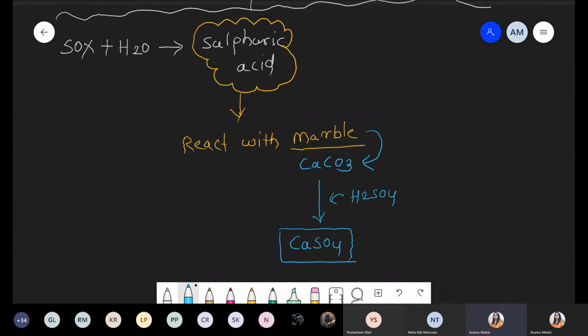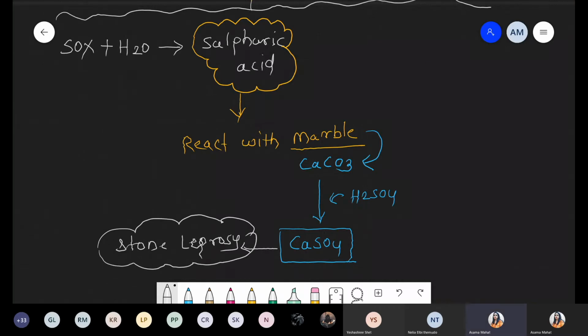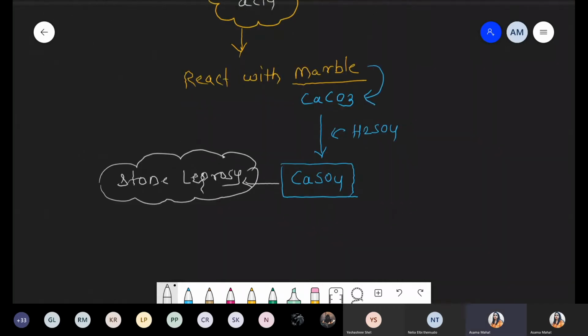Okay, now the next condition, what happens? Once there is a formation of this calcium sulfate, it forms stone leprosy. Stone leprosy means what? It is also called, in other words, corrosion of marble. And the best example is the Taj Mahal.